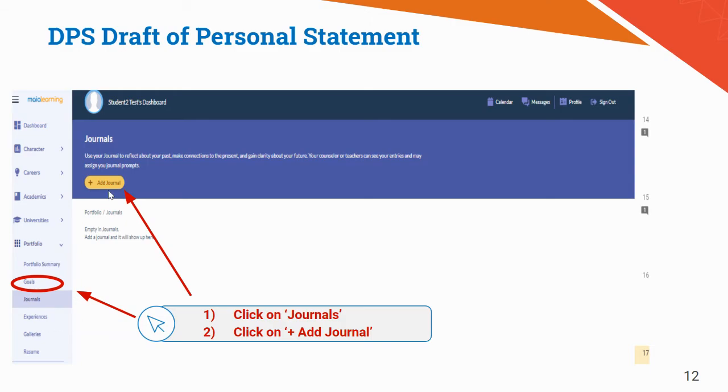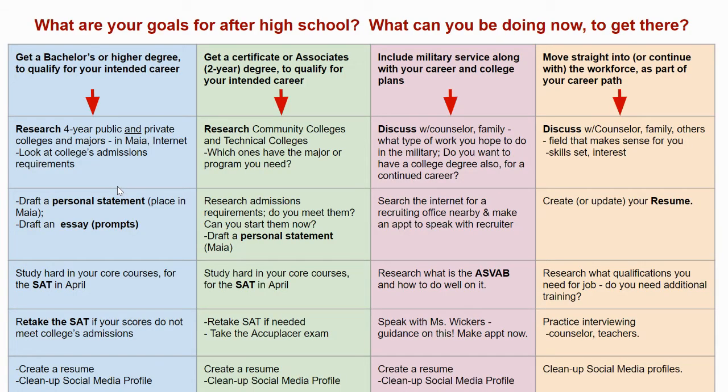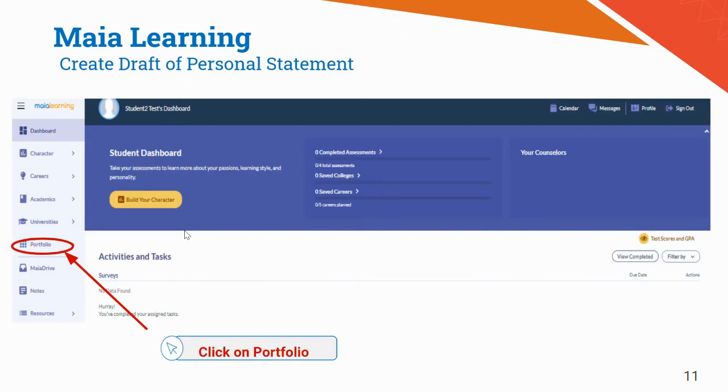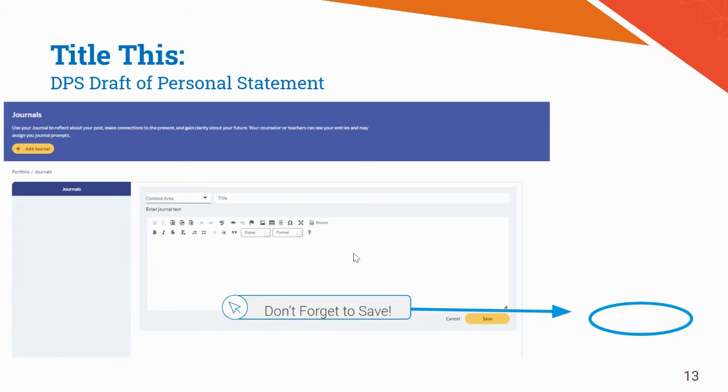I apologize, there are some slight errors in these. So basically, you're going to go into Portfolio. You're going to click on Journals, and then you're going to click on Add Journal. This is where you're going to start your draft of a personal statement. And if you recall back on this slide, you're going to absolutely need a personal statement for these first 2 columns, but you still need it for all of them right now because it's an ICAP requirement. So go ahead and make sure you're doing this. Get into Maya through Student Portal, go to Portfolio, Journals, Add Journal, and this is where I want you to start drafting a personal statement.